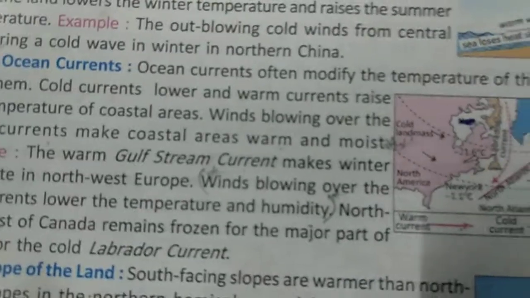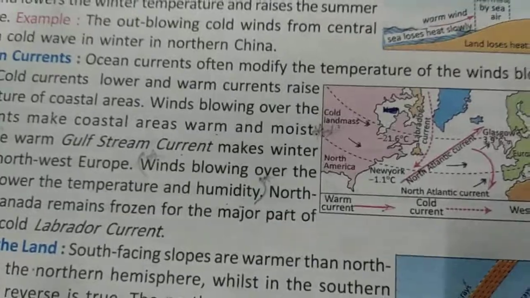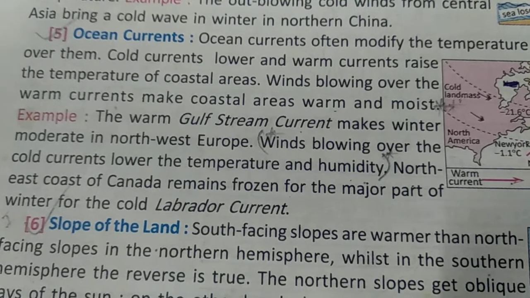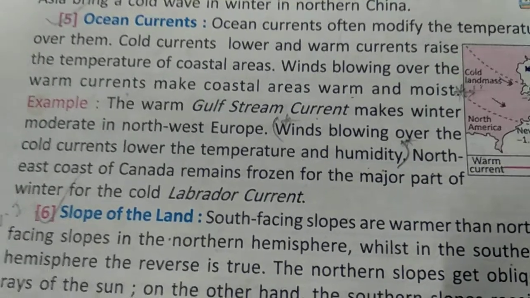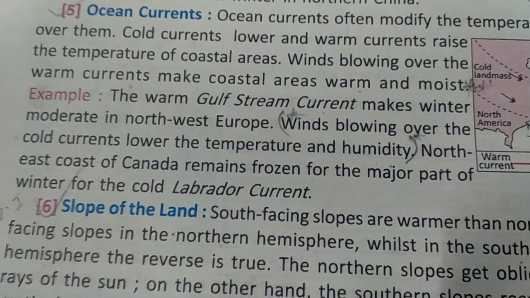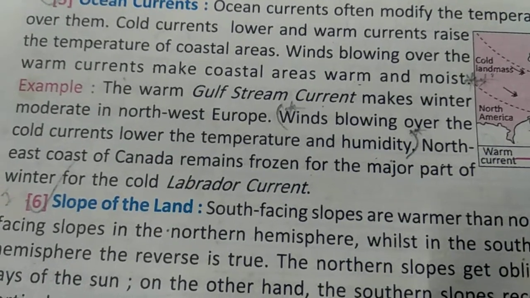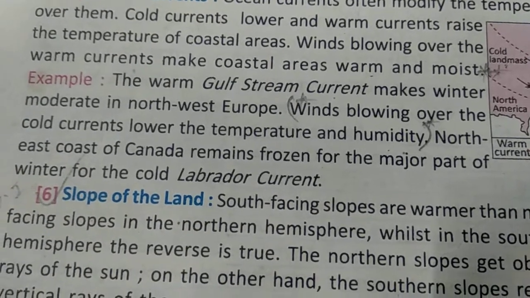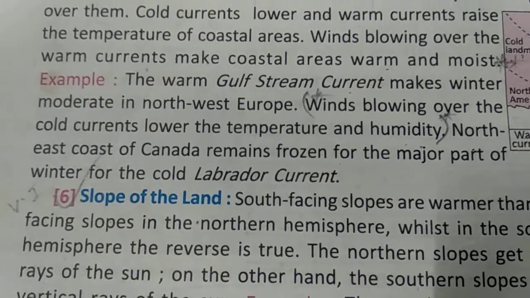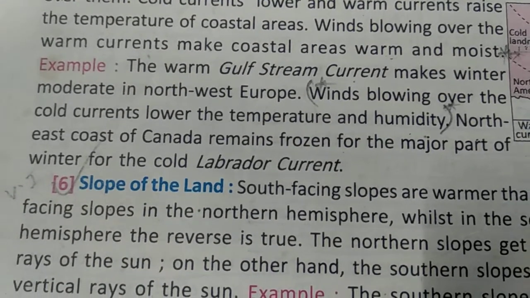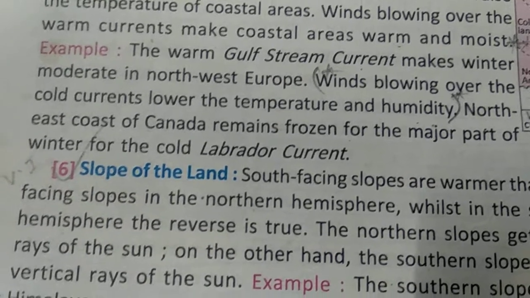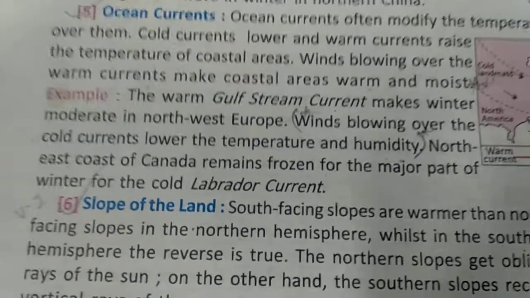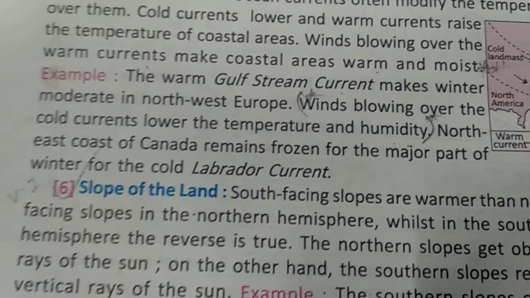As you know, ocean currents modify the temperature of the winds that blow over them. Cold currents lower and warm currents raise the temperature of coastal areas. Wind blowing over warm currents makes coastal areas warmer and moist, because warmer air is lighter, it goes up, it collects, and clouds are formed.